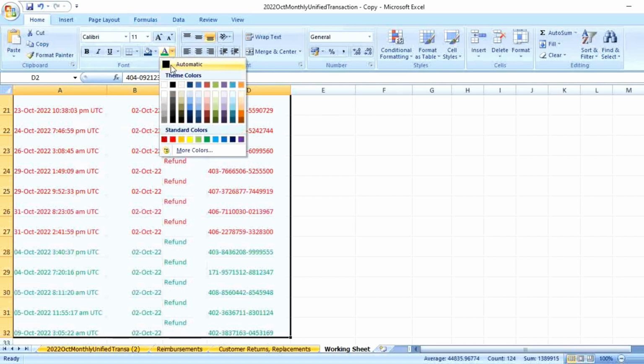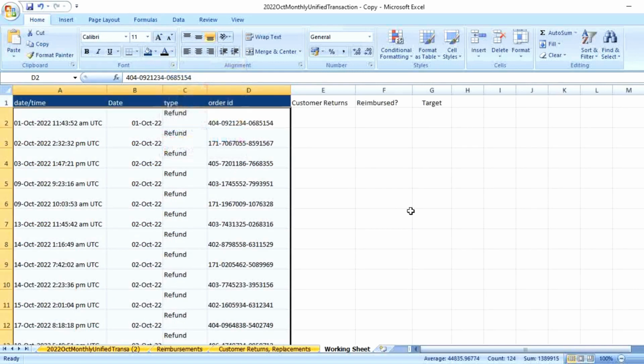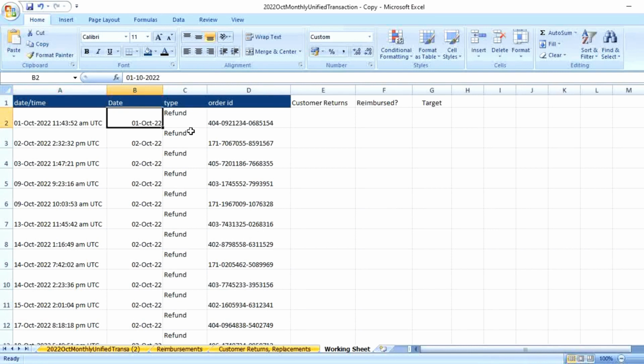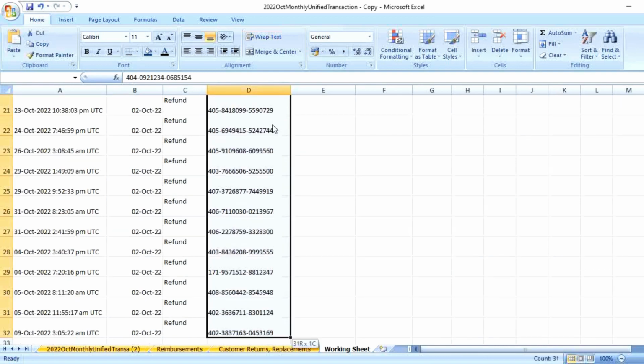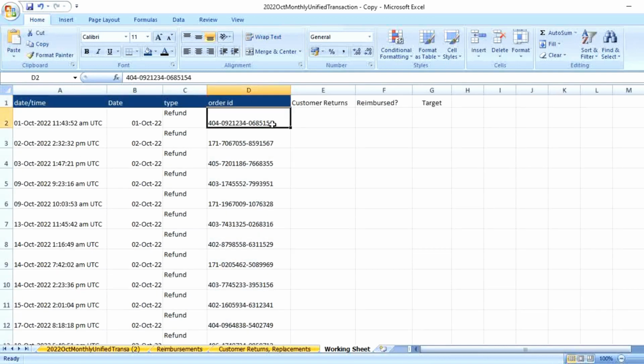I have copied it. I'm color coding it in black so that it is much easier for you to understand. These 4 columns are what we copied from data range reports. The time and date I have added later. I also get to see the type, which is refund. We are looking at refund. Here you can see there are 31 orders, as discussed earlier.